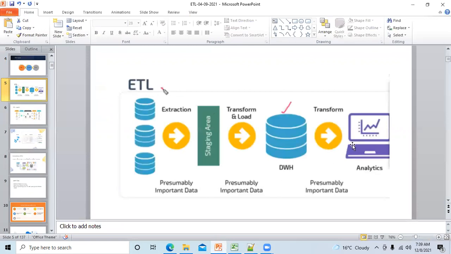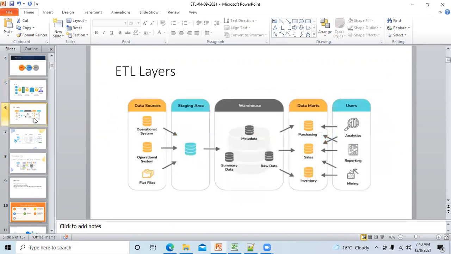Okay, now coming to the slide. So this was the ETL. We have seen that first of all, we are extracting data from multiple sources. If testing has not been done perfectly here, then all these layers will be of no use. This will give you incorrect data. So you have to spend a good amount of time here. You have to confirm that the data you have received from the source is correct or not. Then only all these layers will be correct. Okay. Moving to the next one.